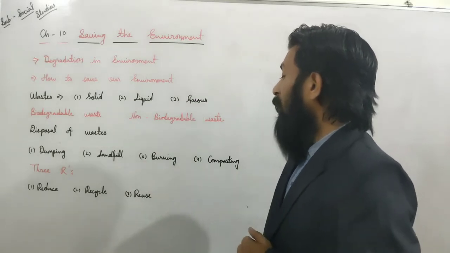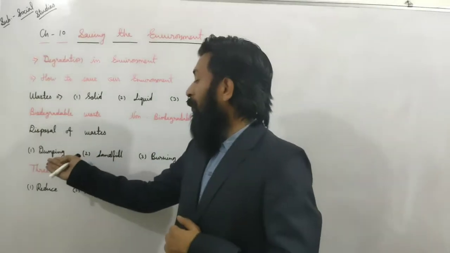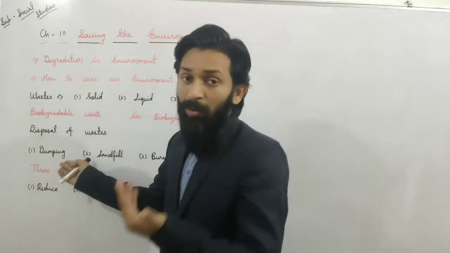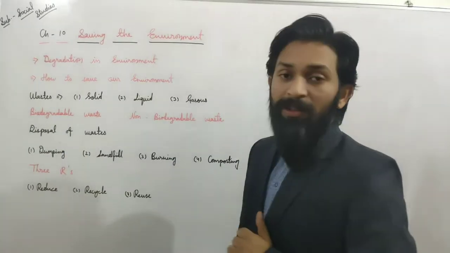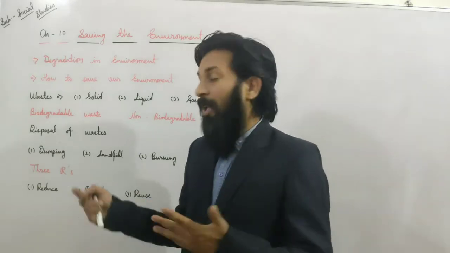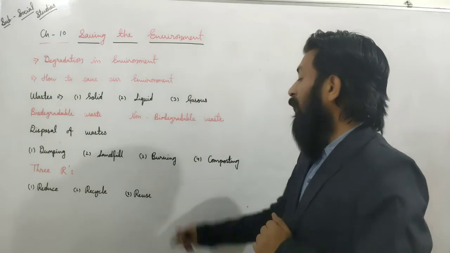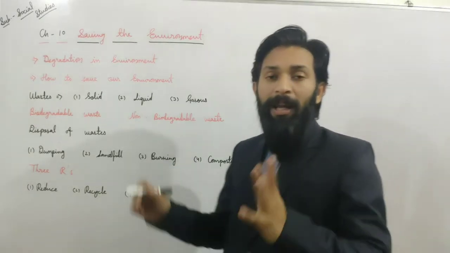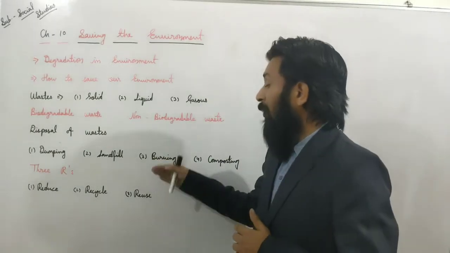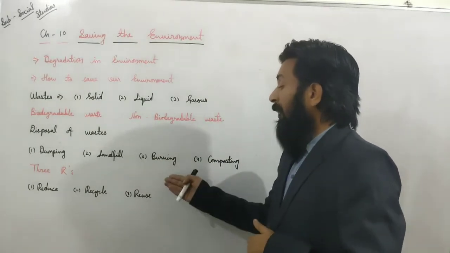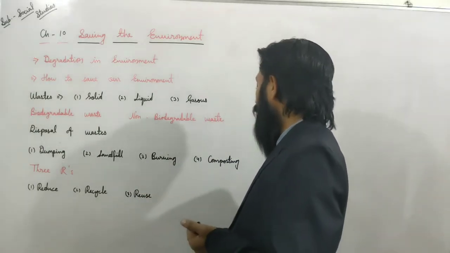Third one is burning. Now it is a common method in metro cities, because that type of process is also not possible. If you are going to throw that type of wastage outside of the city, then people can oppose that. Landfill is also not possible, because in metro cities lands are also not free for landfilling. Burning is the solution for them. Means they are collecting the wastage and after that they are burning that type of wastage according to their place. And it is a normal solution. We can say that in many countries that type of solution is being used.